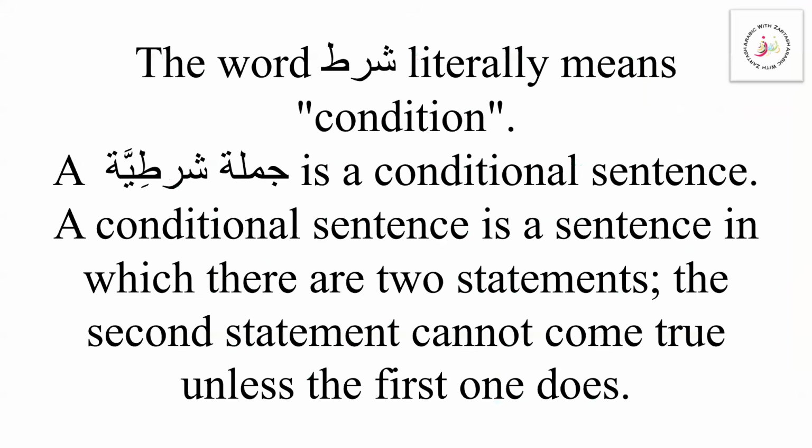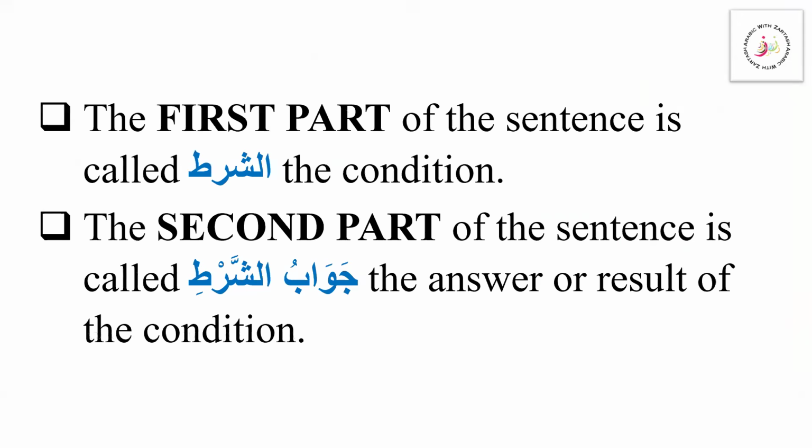See here, this word shart literally means condition. A jumla shartiya, a conditional sentence, has two statements. One is the condition and the other one is the result. We call the first part, the condition, shart in the Arabic language. And the second part, the result or the answer of the condition, is called the jawab shart. So we have the two parts in a conditional sentence: the shart and the jawab shart.